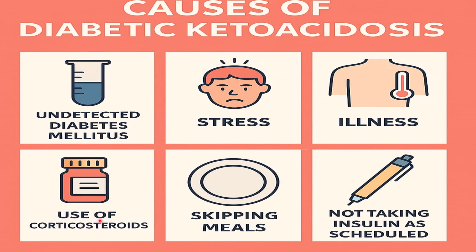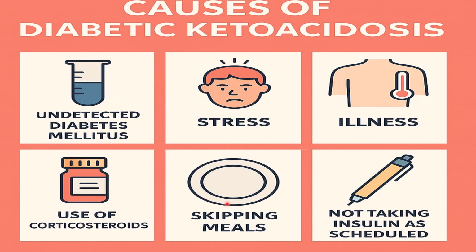If a patient is on prolonged corticosteroids, there is an increased chance of getting diabetic ketoacidosis. That is why when we give dexamethasone to a patient, we taper it and then stop it. We do not abruptly stop the corticosteroids, because that will lead to diabetes and in turn leads to diabetic ketoacidosis.